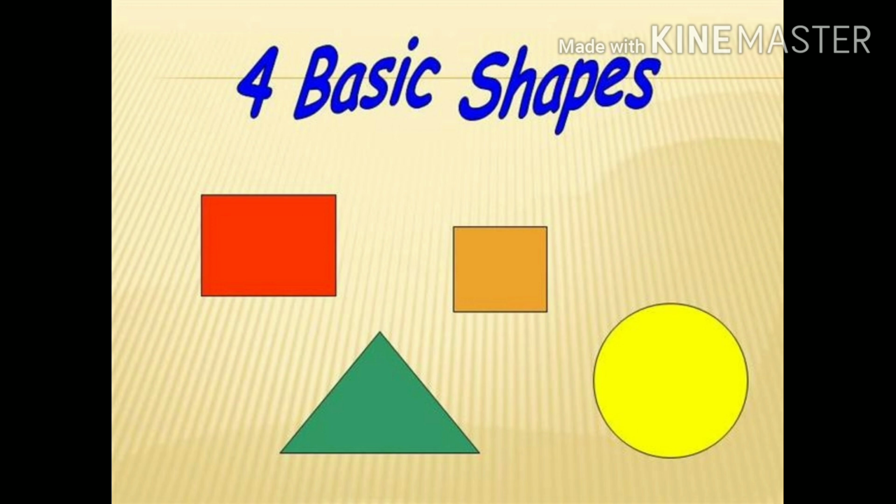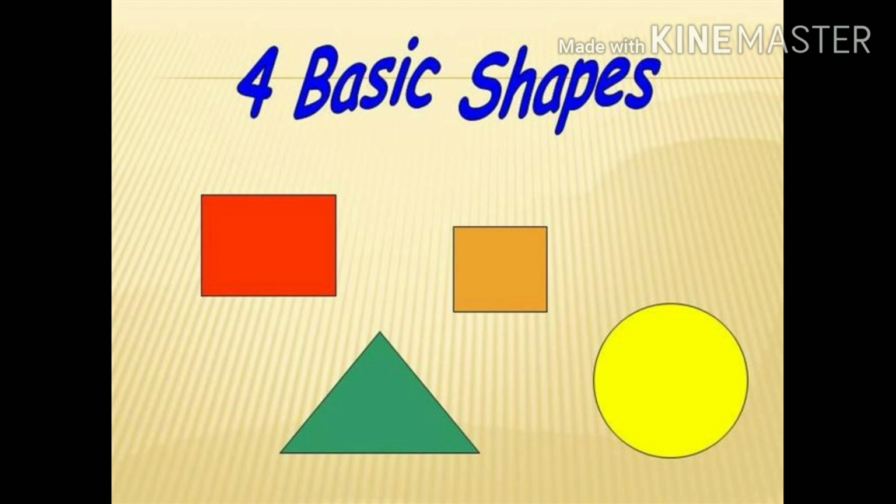A very good day to my dear students. So, how many kinds of shapes do you know? Yes, we know the 4 basic shapes as we have done in our previous class. So what are the basic shapes that we know? Yes, circle, square, rectangle and triangle.